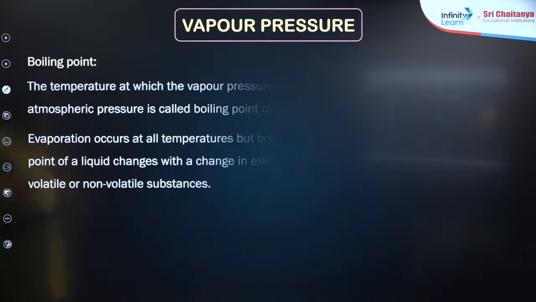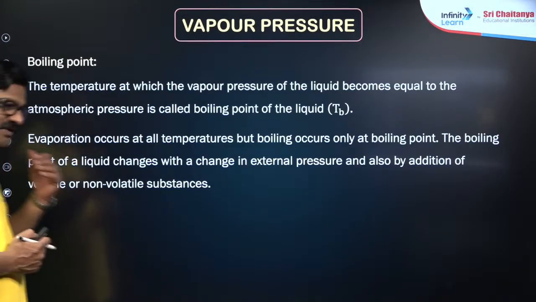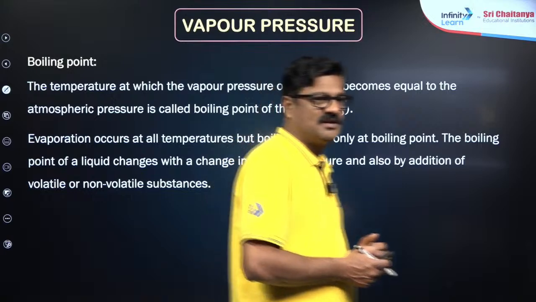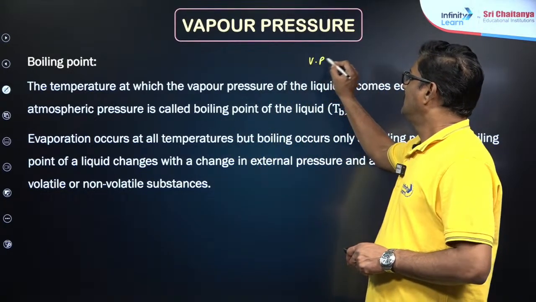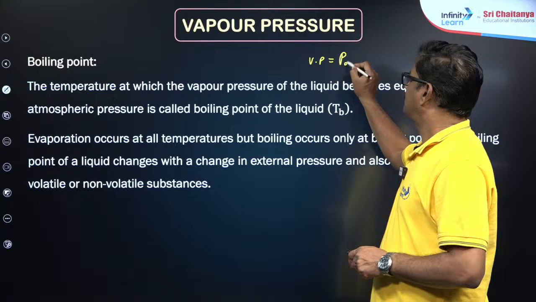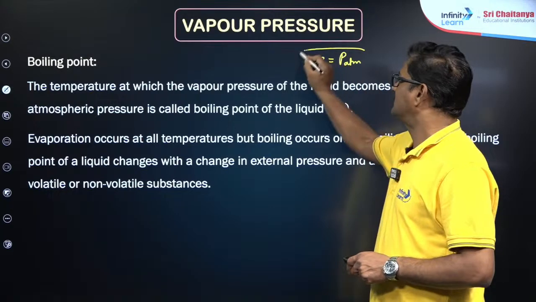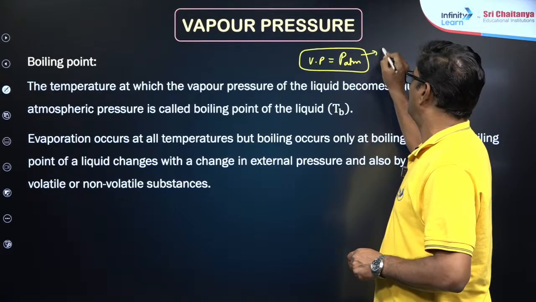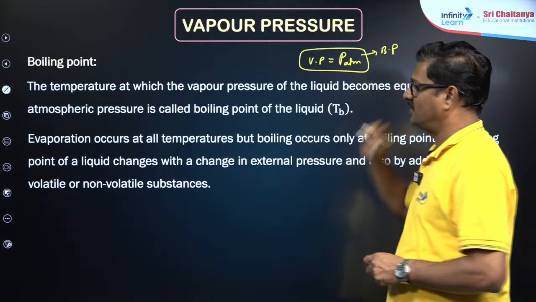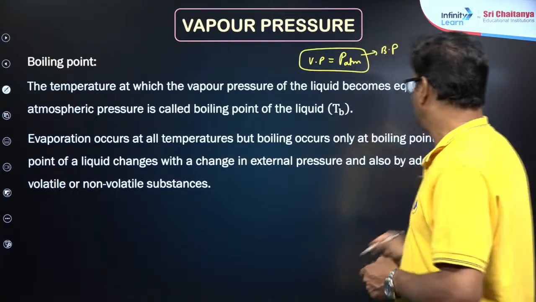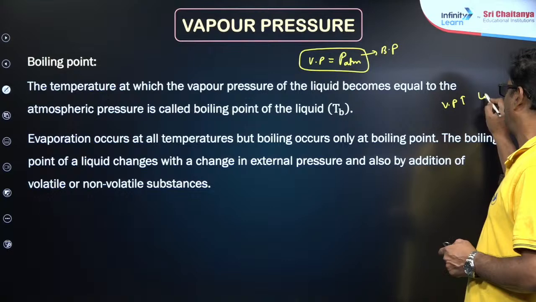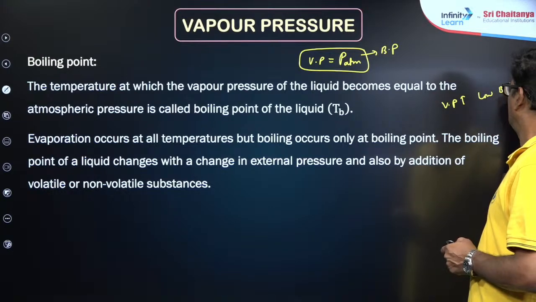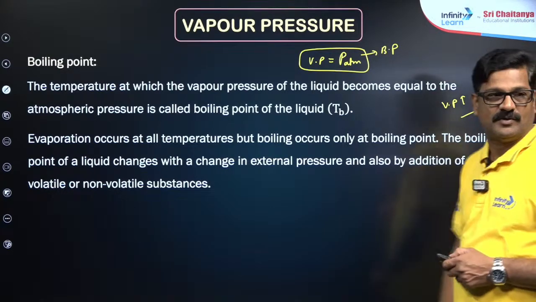Now we'll see boiling point: the temperature at which the vapor pressure is equal to atmospheric or external pressure, when the liquid starts boiling, is called the boiling point. So a liquid with high vapor pressure will have a low boiling point. That is also a very important point.